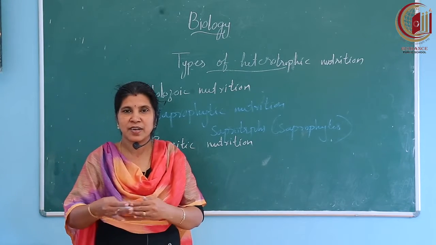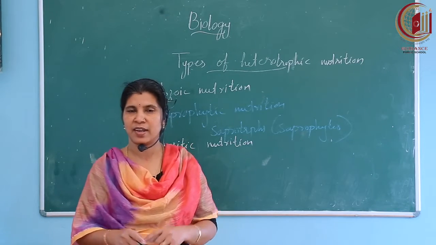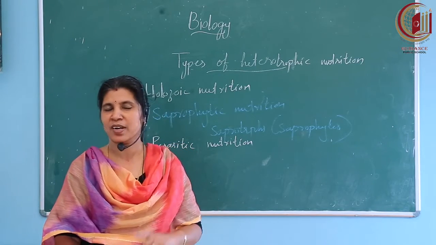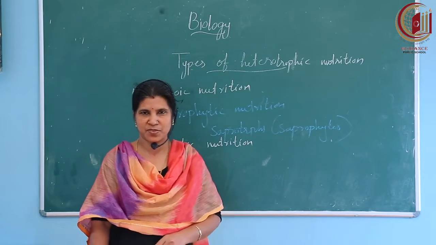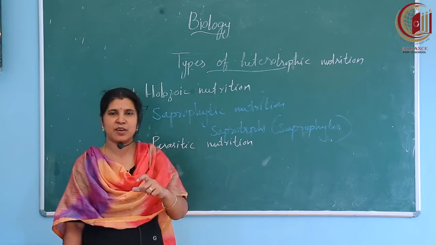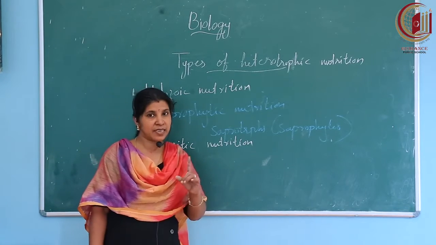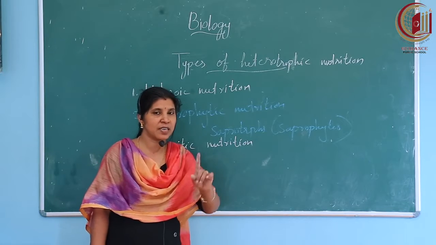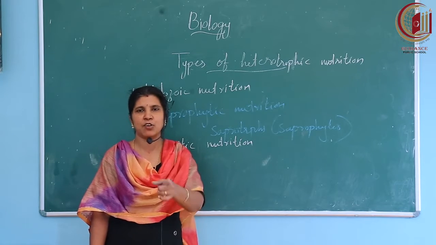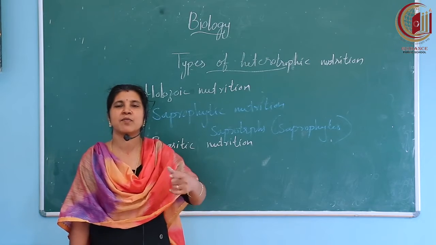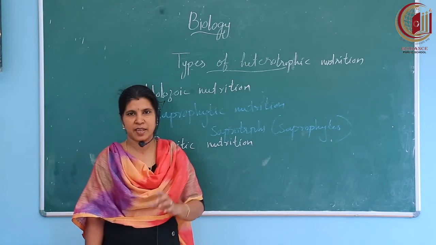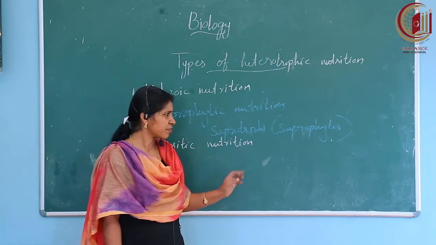These different types depend on the type and availability of food items and also the way the food is absorbed. Keep that also in your mind.